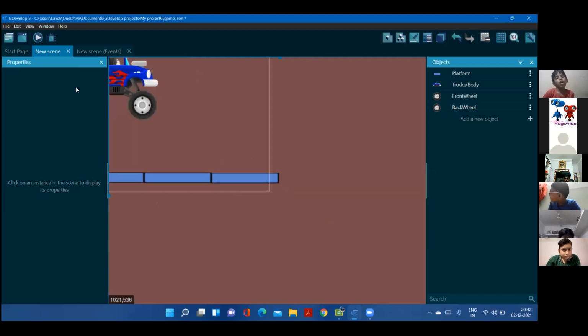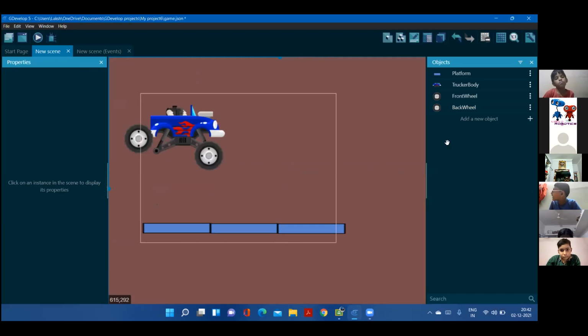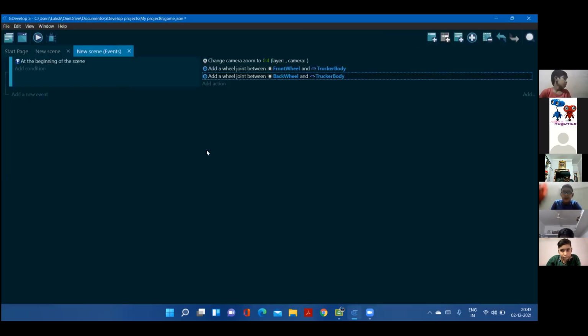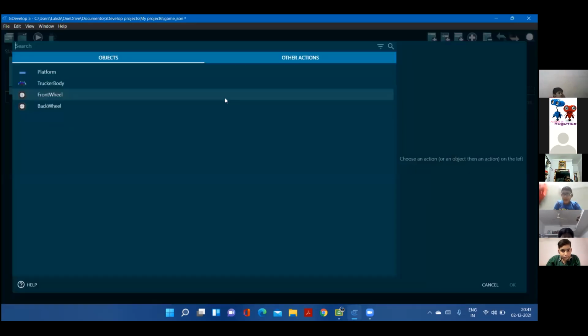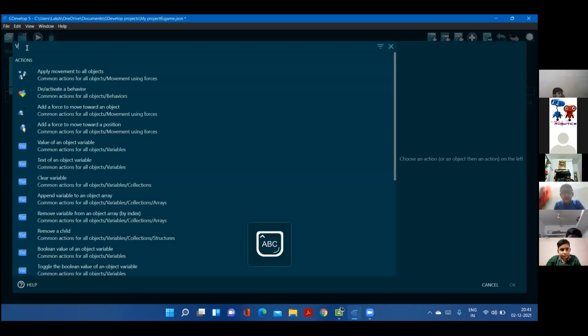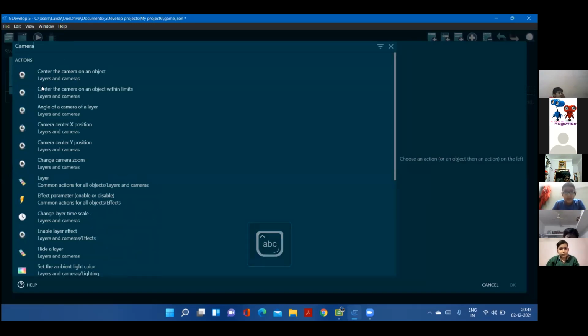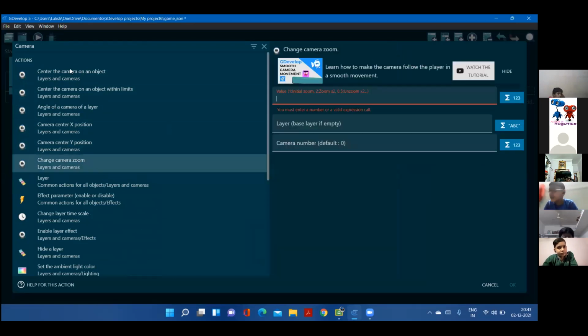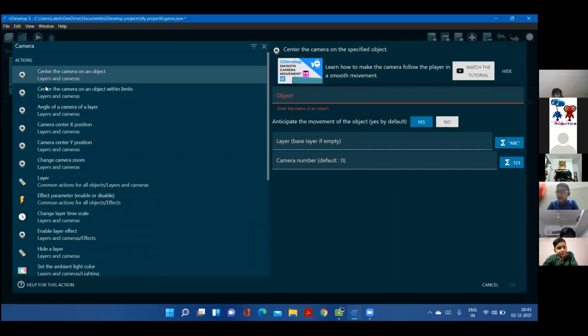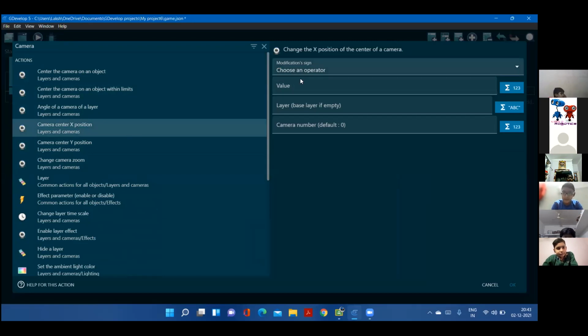Now again add a new event and nothing. Here is going to be nothing. So that means it will be forever. Now camera. We're going to change the camera zoom to... We can use the LERP option, Lakshan, right? Yeah, LERP. That's what I'm going to use. He's right.